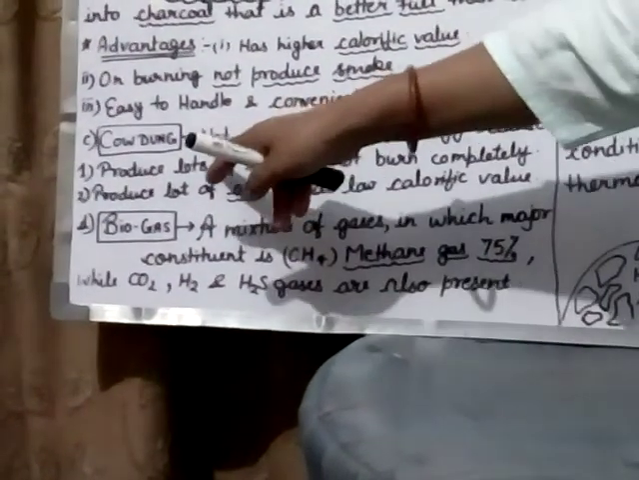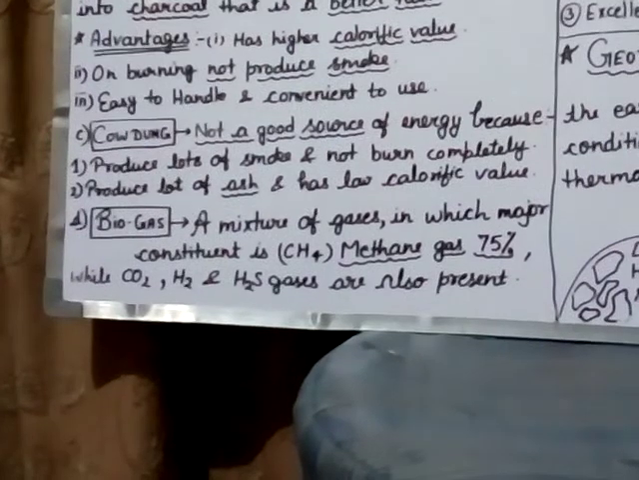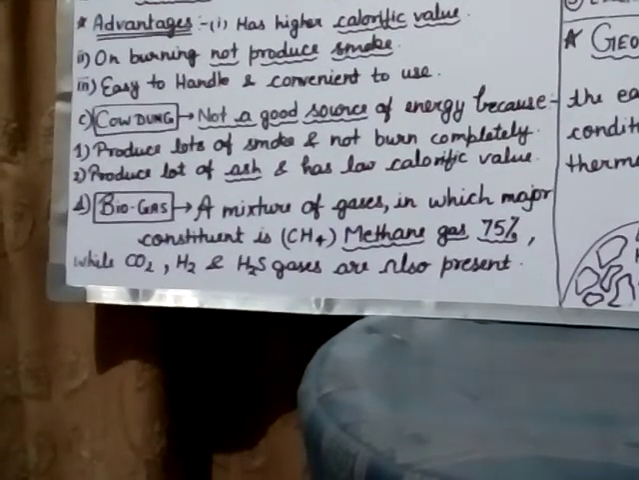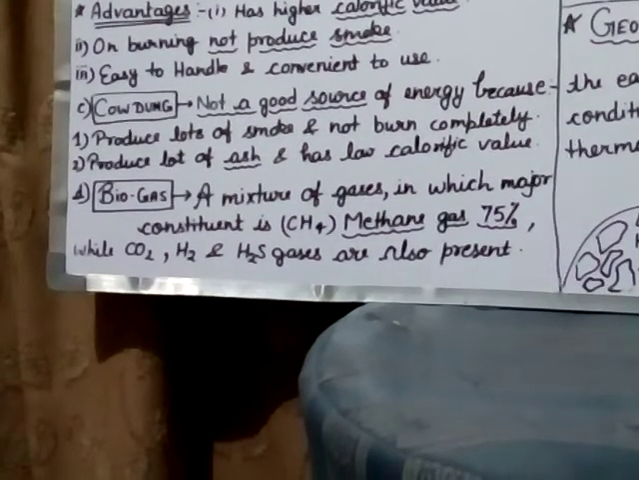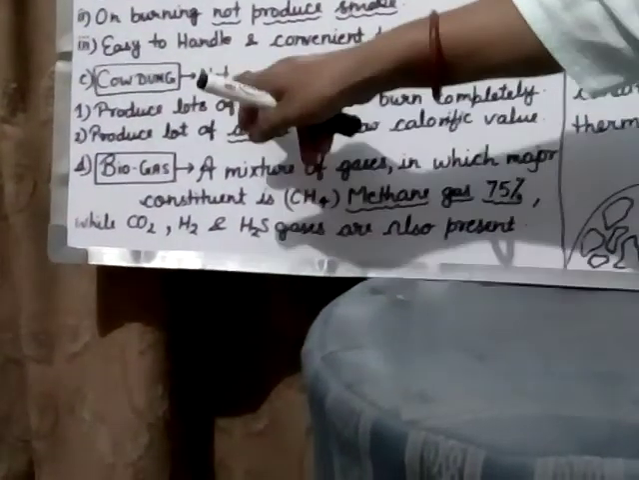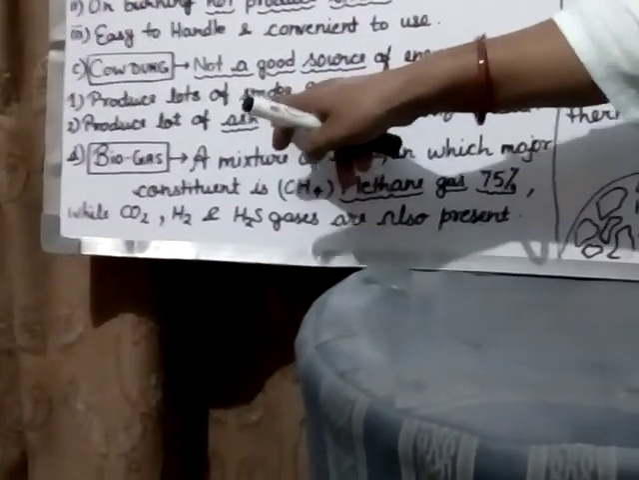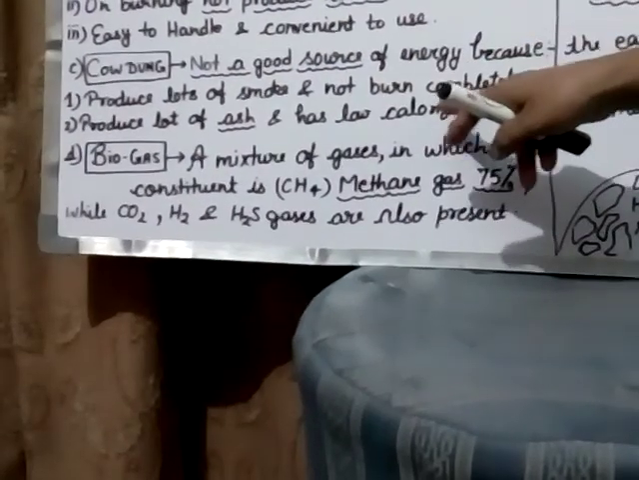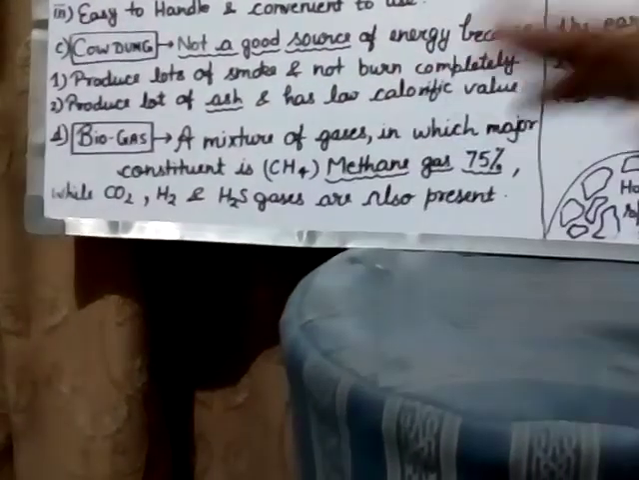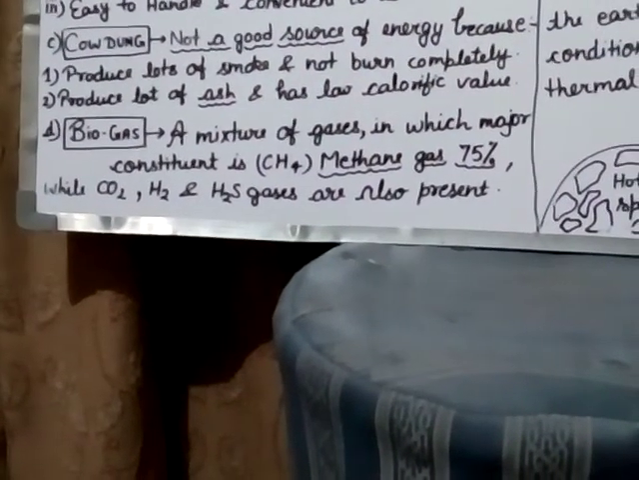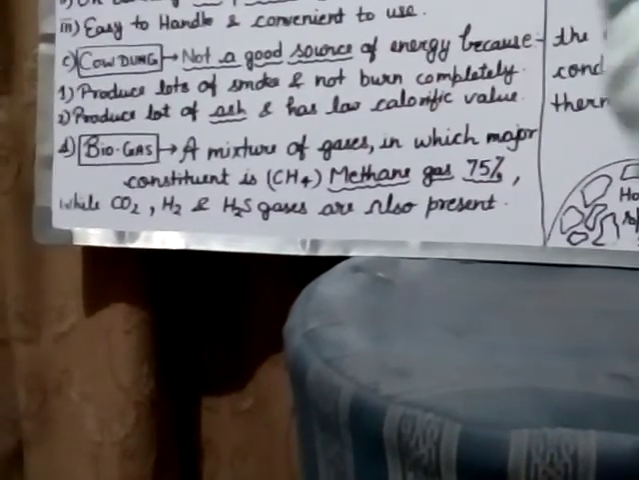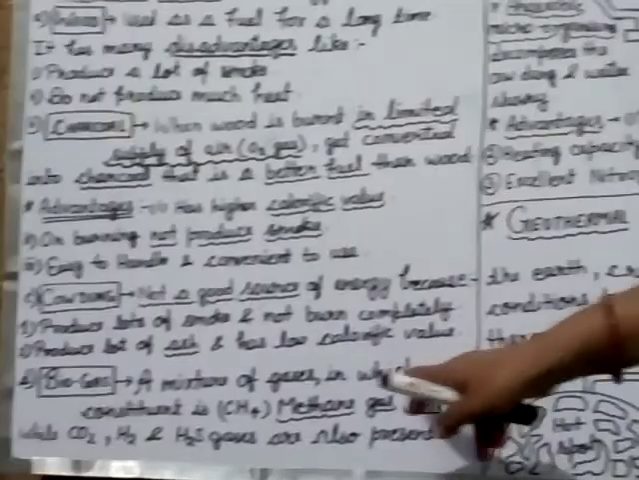Now cow dung. Cow dung is not a good source of energy. As you know, like wood, it also generates lots of smoke that causes lung cancer in women. So it produces lots of smoke, it does not burn completely, it produces a lot of ash as residue and has low calorific value. So nowadays cow dung is not used in the villages as a source of fuel. Besides them,